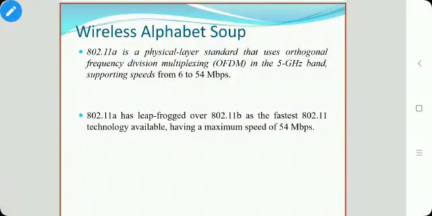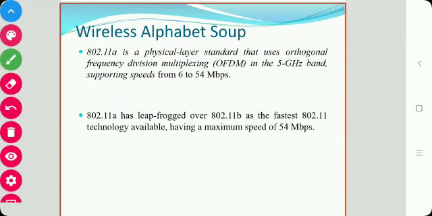Dear students, the topic for this section is wireless alphabet soup. IEEE 802.11 was the initial protocol created in 1997 using the 2.4 gigahertz frequency, and it uses frequency hopping spread spectrum, that is FHSS, and direct sequence spread spectrum.